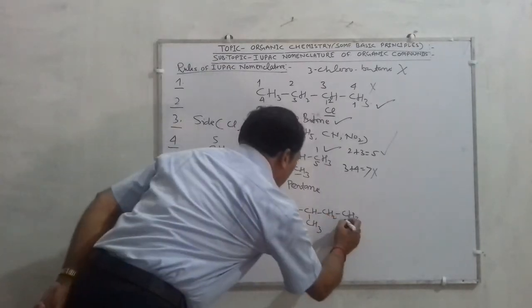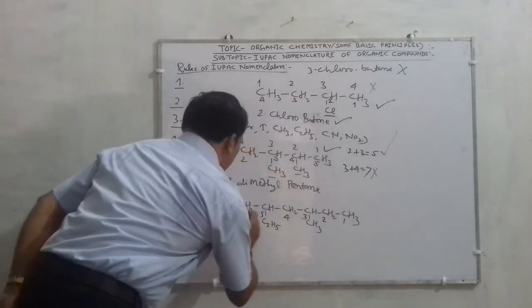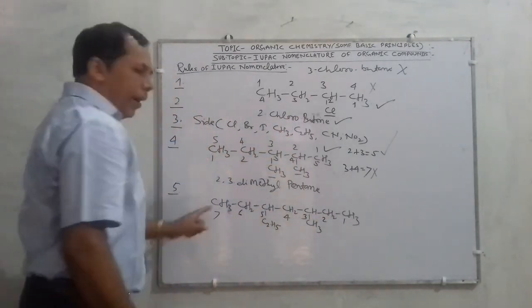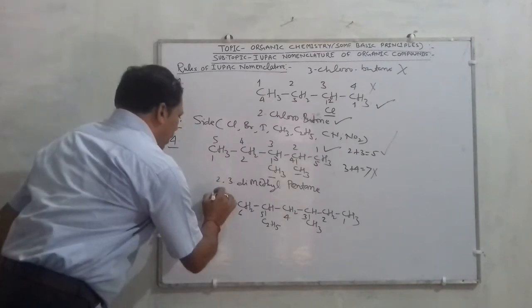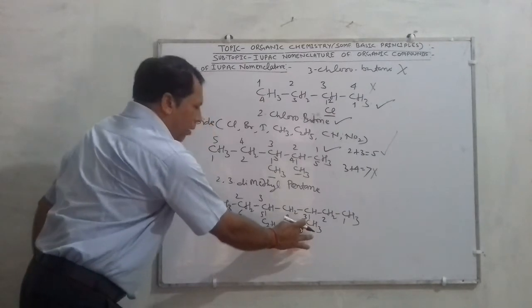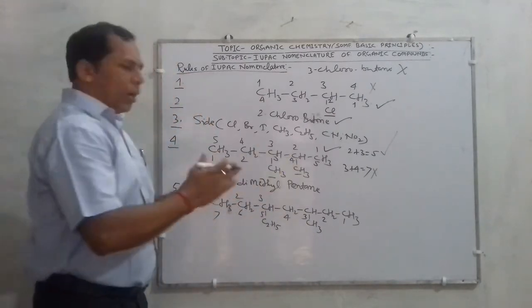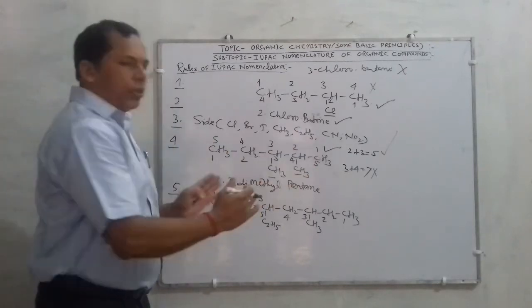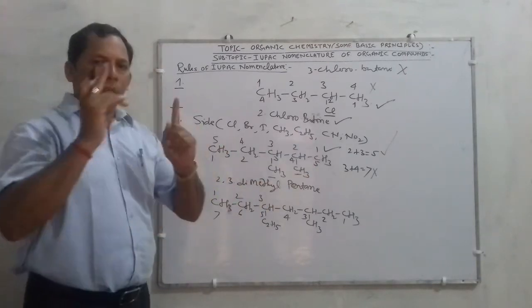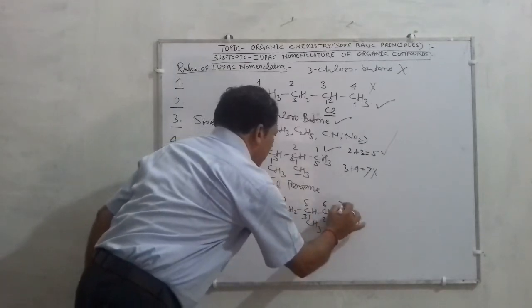If you count 1, 2, 3, 4, 5, 6 and 7, from the upper side 1, 2, 3, this is coming on carbon number 3, and from the other side this is also coming on carbon number 3. So both are present at the same distance from both the ends. So the statement applies.